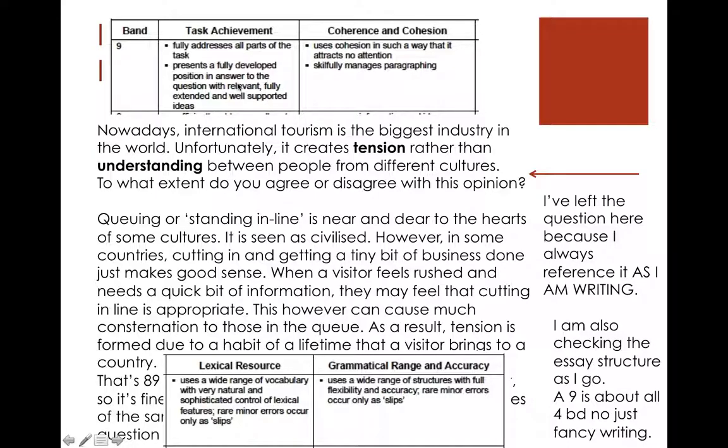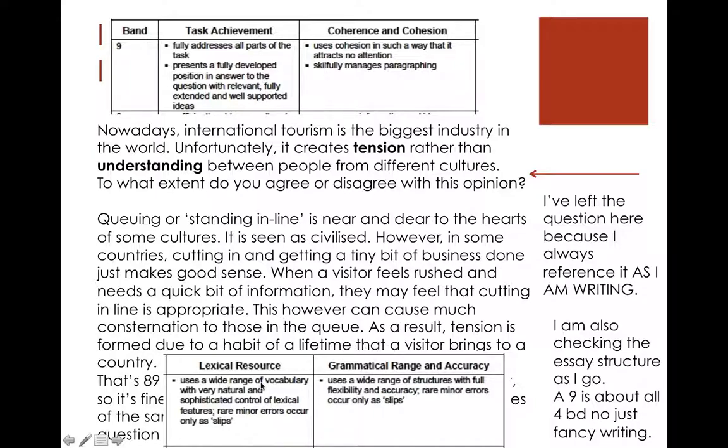Right, so fully developed position. It has one point, and we explain the example of it happening, and we have the result. Cohesion, everything fits together, skillfully manages paragraphing. We have the main idea, we explain it, and then we repeat.